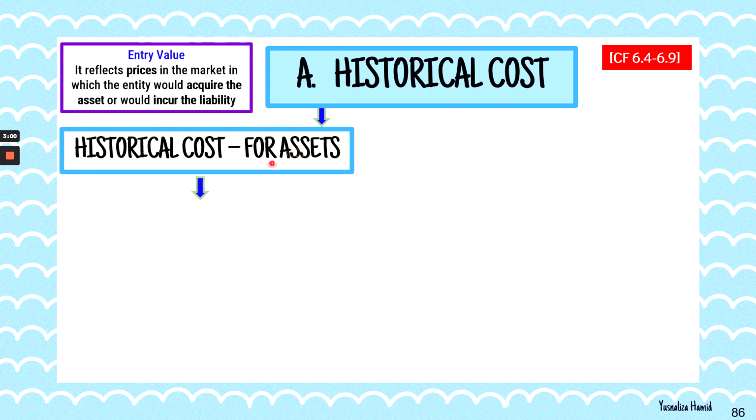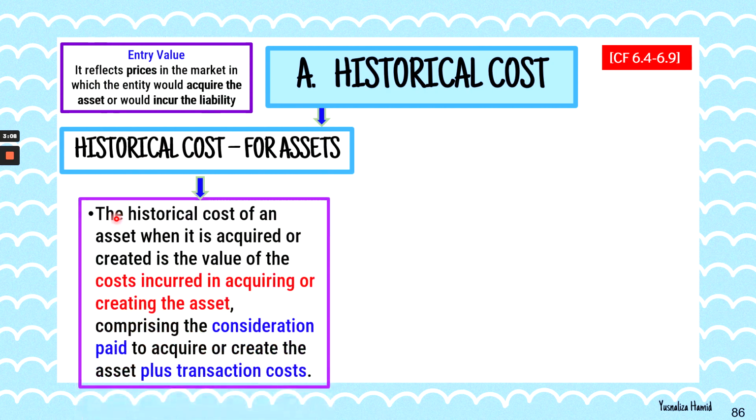So when you first acquired the asset, let's say it was 5 years ago, the price that you paid, let's say 10 years ago, is what you call historical costs of an asset. When you acquired or created the asset, the value of the cost incurred in acquiring or creating the asset is what you call historical costs. And this comprises the consideration paid to acquire or create the asset plus other transaction costs.